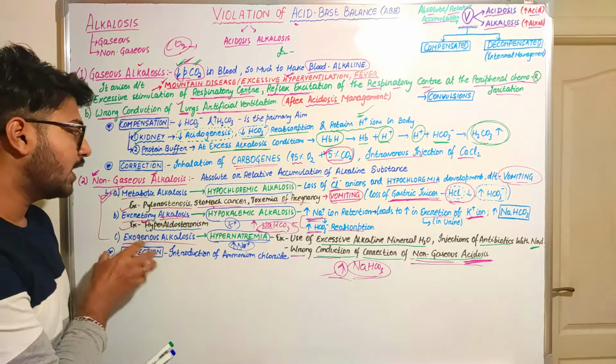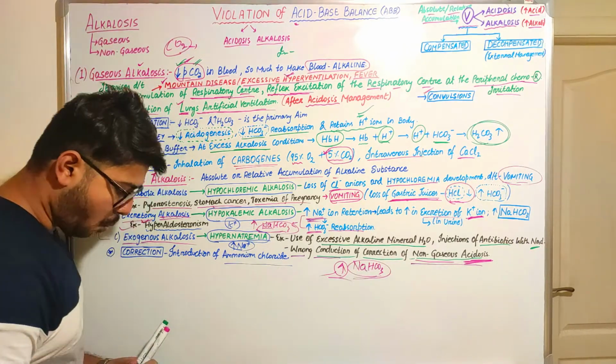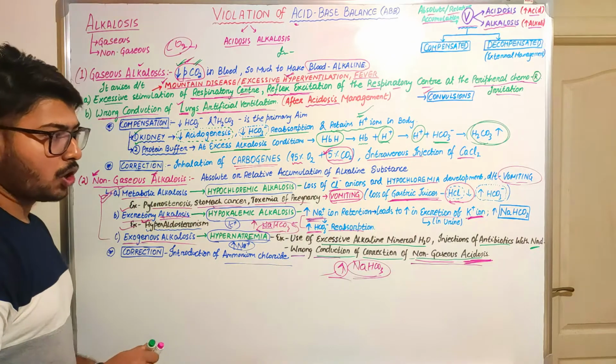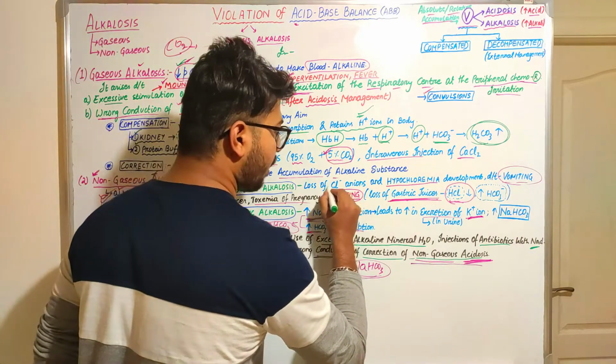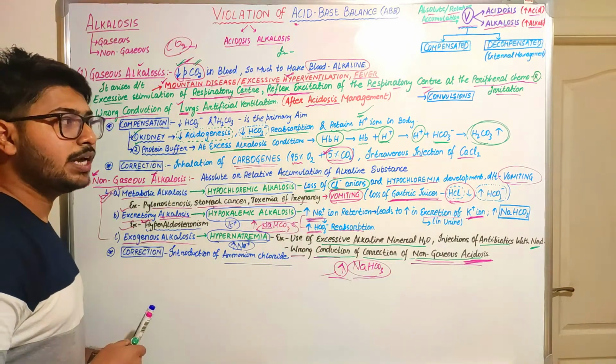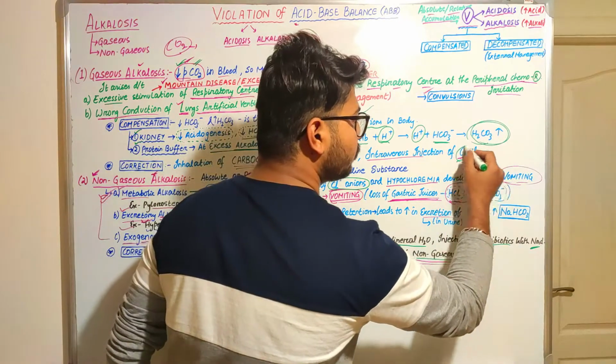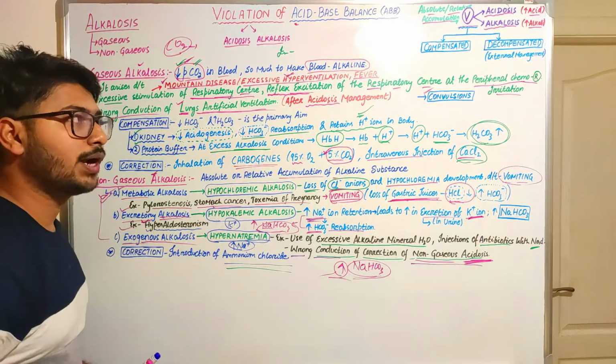How are we going to correct this situation? By introduction of ammonium chloride. Why ammonium chloride? Because we have seen that there will be loss of chloride ions, and we need to give ammonium chloride. Similarly, in the earlier situation, we needed to give calcium chloride.